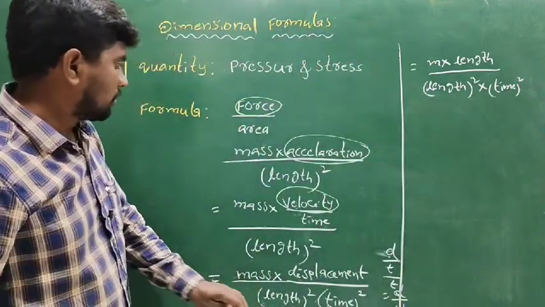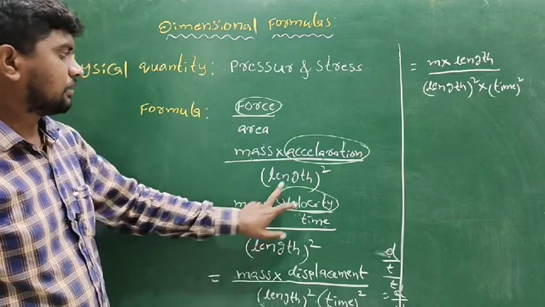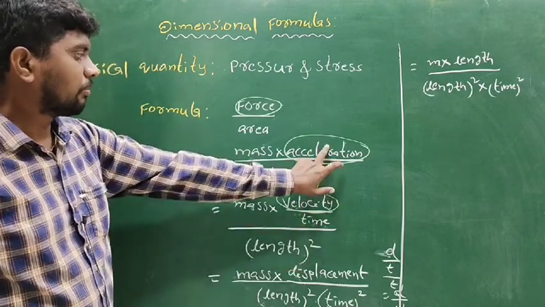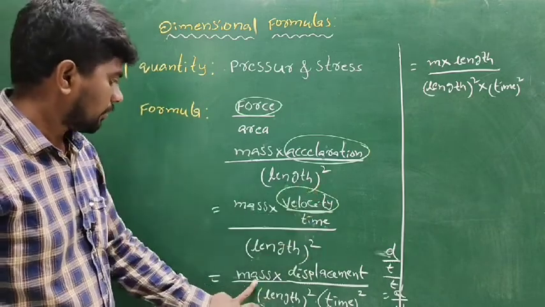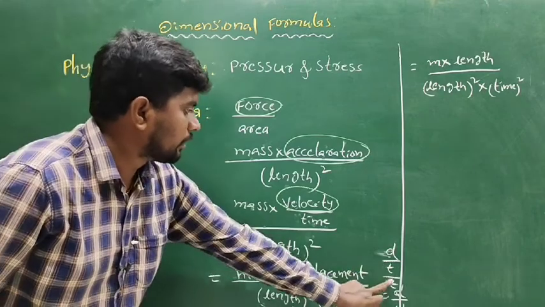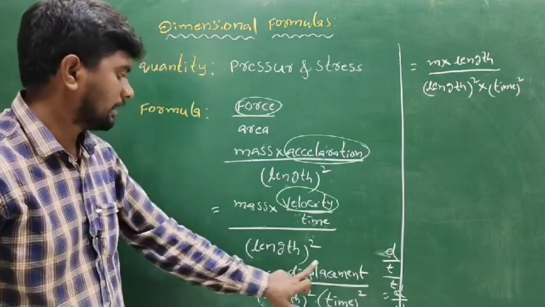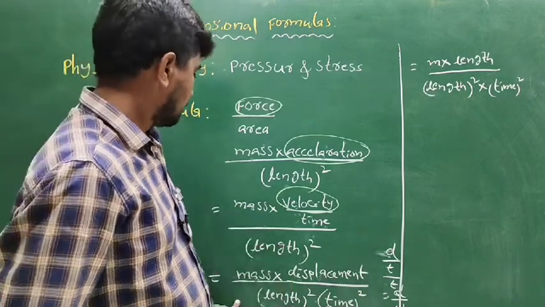There is no confusion. Force is mass into acceleration by length square. Mass, velocity by time. The formula of acceleration is velocity by time, by length square. But the definition of velocity is displacement by time, time into time square. So mass into displacement by length square into time square.